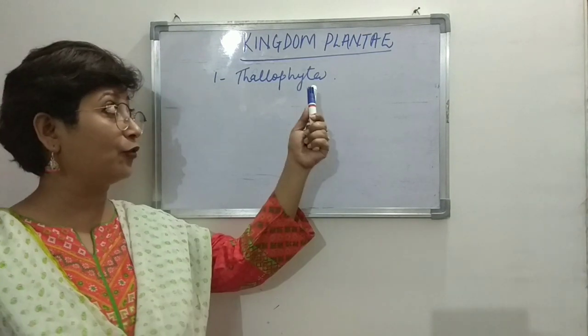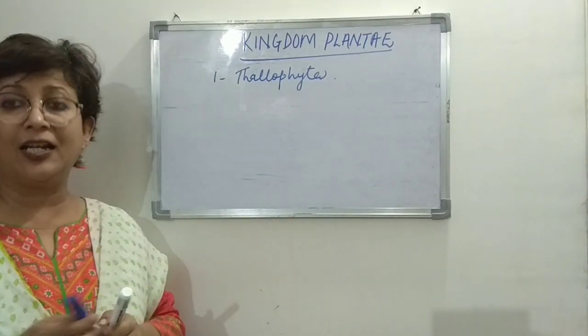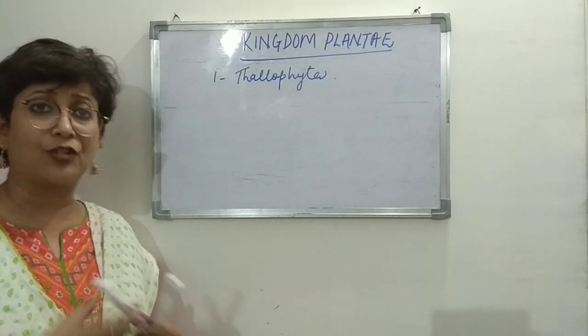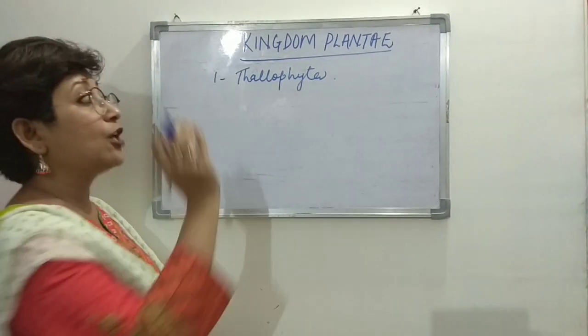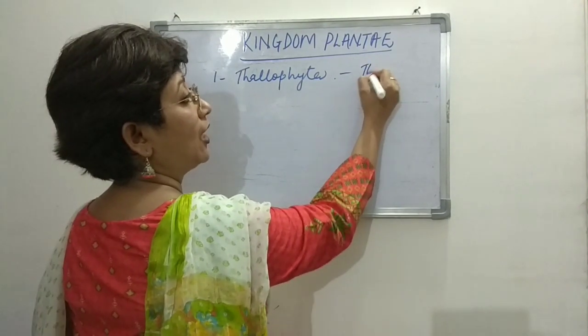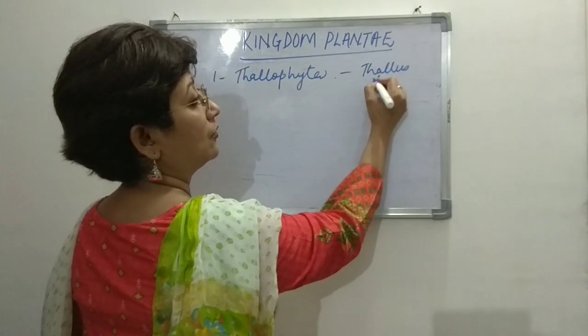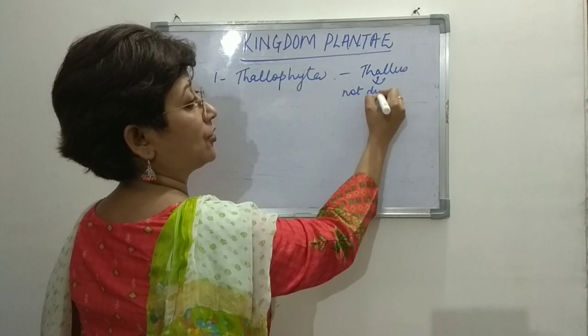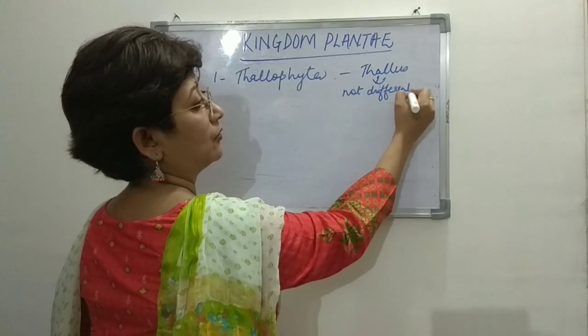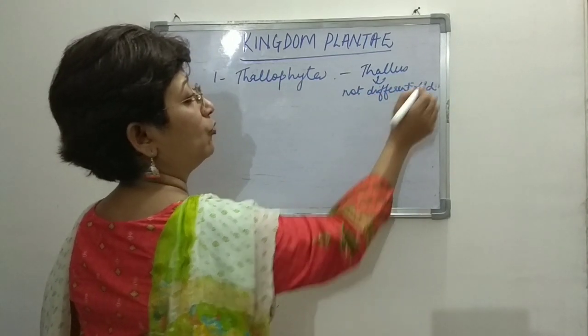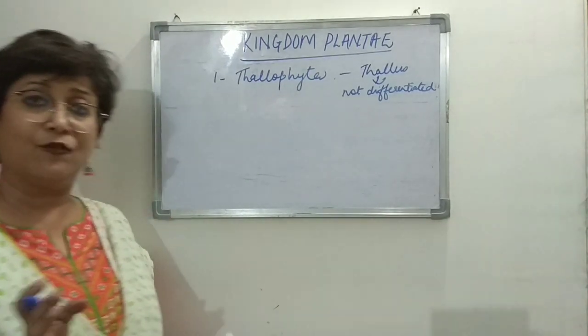So here in Thallophyta, thallus is a body which is not differentiated into roots, stems and leaves.